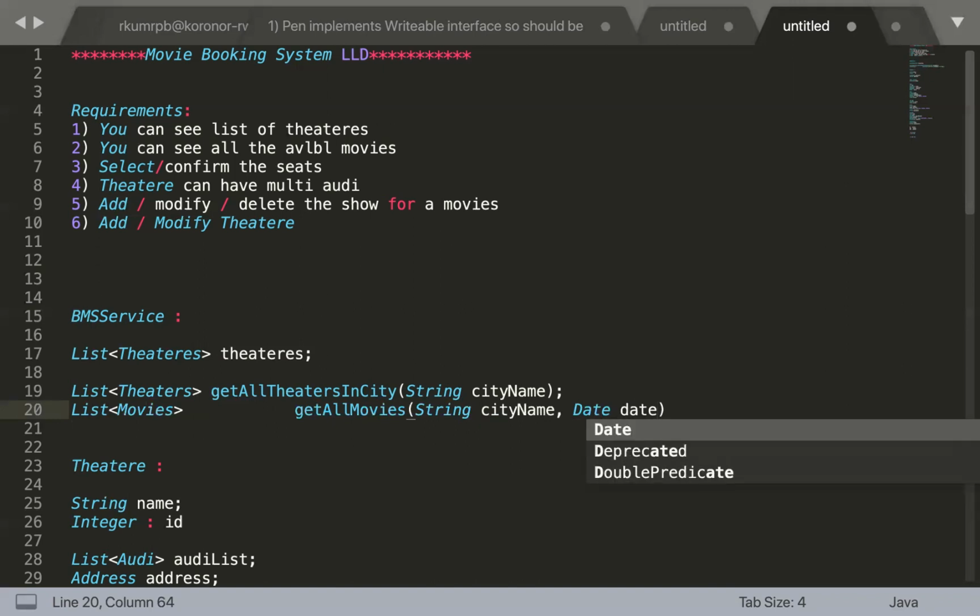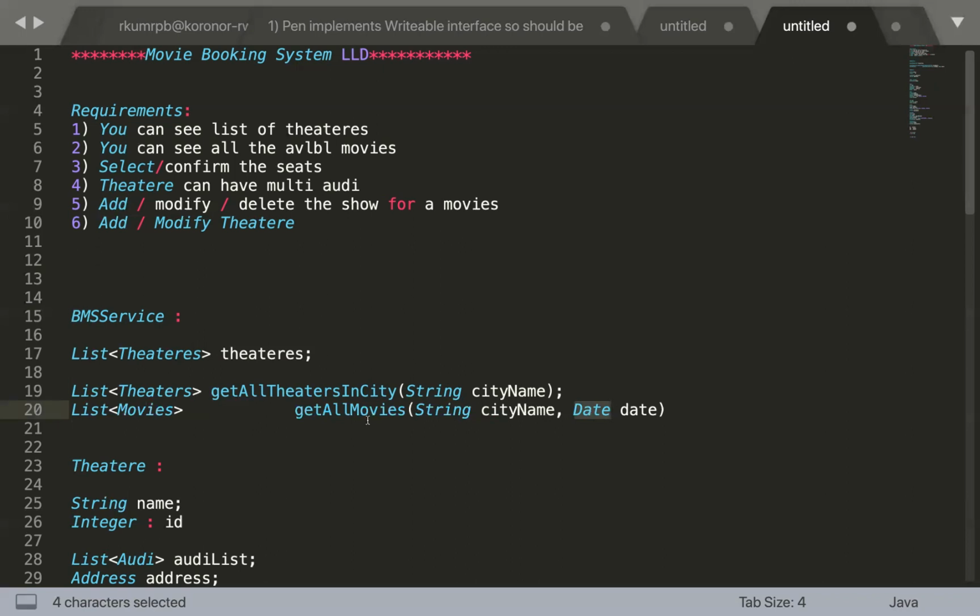Date. Or even if you want to refine further, probably you can have a list of dates. But I'll keep it as a simple date only, because for the day you want to select, you can show what all movies are running. Why give the list of dates? Because with a list of dates you can serve 7 days in advance, or 3 days from now, this kind of requirement, but it can very well go with the date only. Okay. You agree why date is a required parameter here?